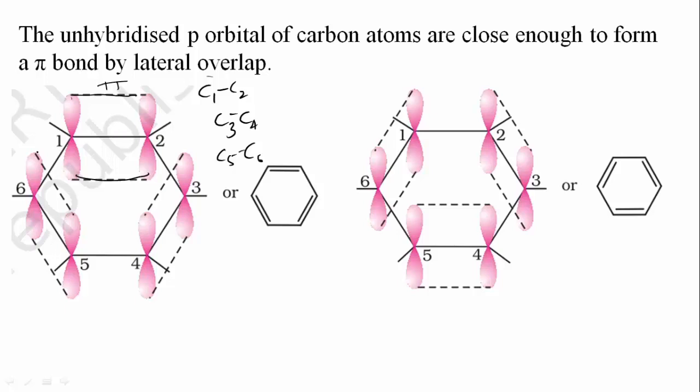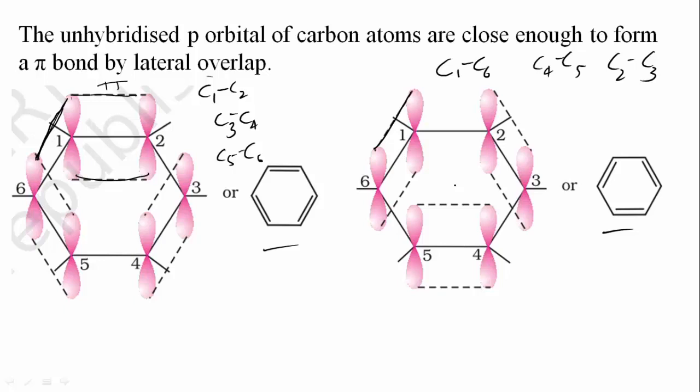Or another possibility is that the carbon atoms which have orbitals can overlap in this manner also. That is from C1, C6 and C4, C5 and C2, C3. So there are two possibilities through which they can overlap with each other. And thus we will represent two structures. Two different structures have been observed here due to lateral overlapping of pi bond or sideways overlapping of p orbitals